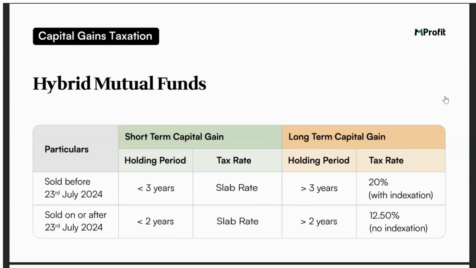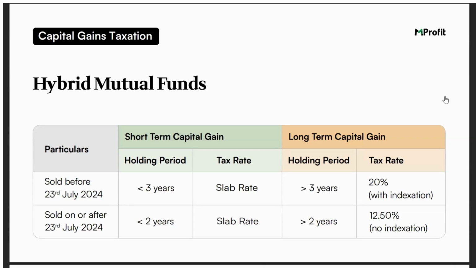If you are selling it after a period of 3 years, then it will be classified as long term and the tax rate will be 20% with indexation benefit provided to you. So if you're selling before 23rd of July, the holding period is 3 years. Short term will be as per the slab rate, and long term will be 20% with indexation benefit provided.